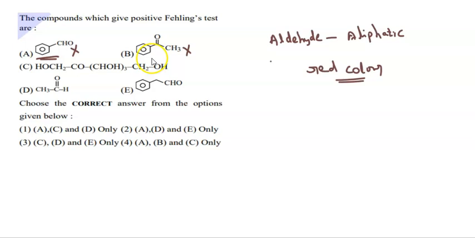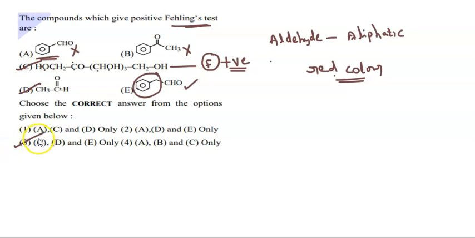It is an acetophenone. And here it is CH2OH, C double bond O, CHOH thrice, CH2OH. It is nothing but fructose. Fructose can give a positive Fehling test. So C is correct. Aldehyde can give a positive test. It is an aliphatic aldehyde, which can give a positive test with Fehling's. And it is not an aromatic aldehyde. It is a benzyl group connected to CHO, which can give a positive test with Fehling's. So C, D, E are going to give a positive test and red color by reacting with the Fehling's reagent. So C, D, E is in option 3, which is the correct answer for the given question.